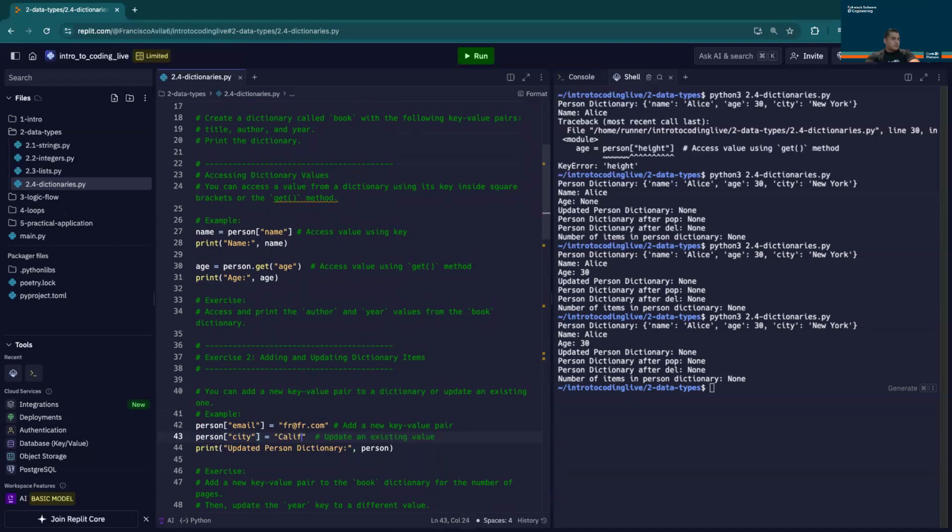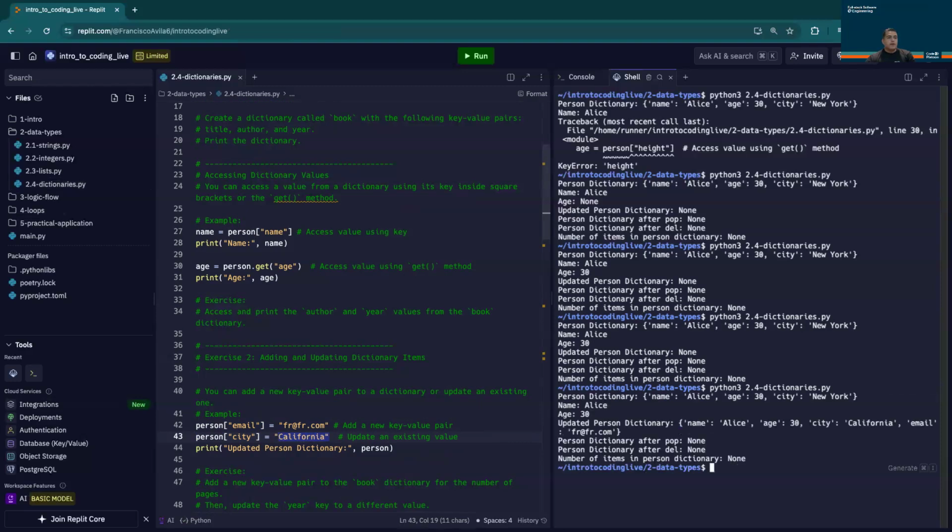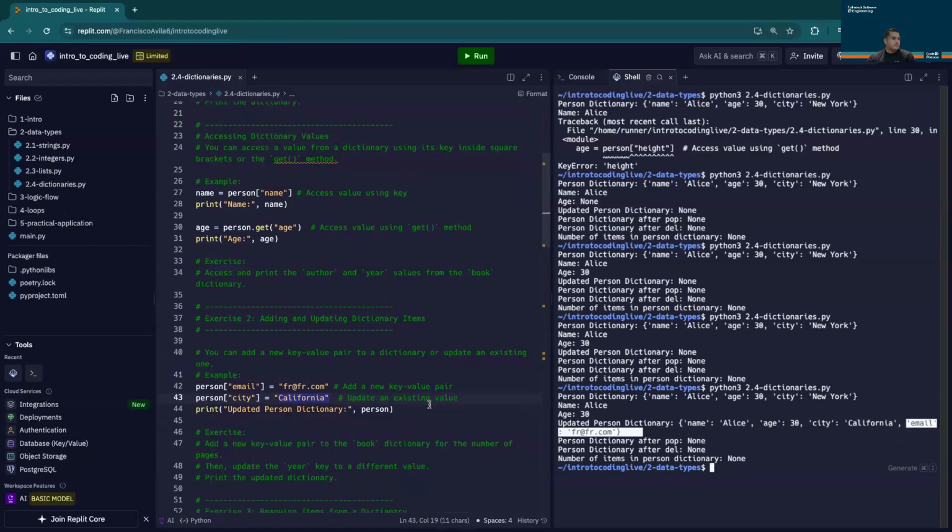Now we want this person to live in California. One of them is assigning a new key value pair. The other is accessing an already existing key and just switching its value for a new one. Now when we execute our code, we can see we have our dictionary with Alice with the age of 30. The city is now California instead of New York. And we have a new key value pair of email. Great.